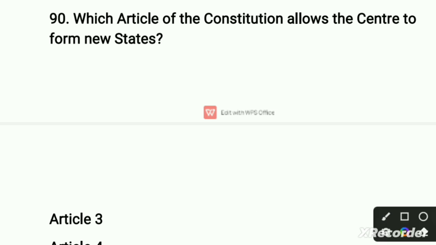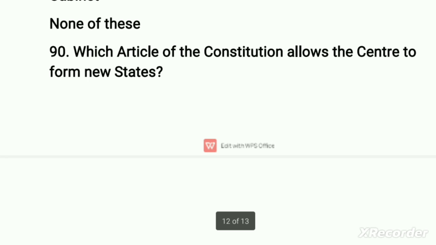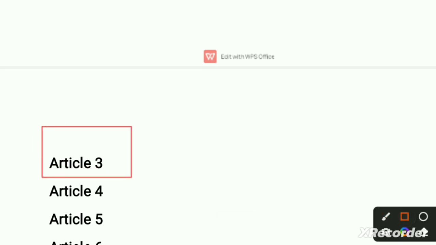In this question, which article of the Constitution allows the center to form new states? The first option is article 3, the second option is article 4, the third option is article 5, and the fourth option is article 6. So here the examiner asks about the article which gives the power to the center to form new states, which is there in article 3. So the first option is the right option.